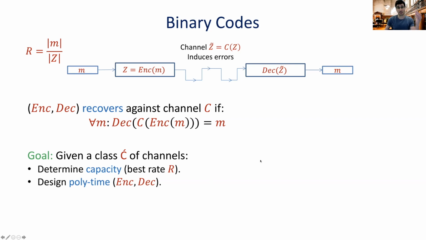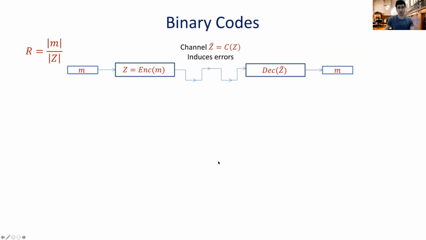And the second question is, can we have efficient encoding and decoding? For us, efficient will mean polytime. So we ask ourselves, do we have polynomial time encoding and decoding algorithms that are good against this class of channels? But you might ask for something even more restrictive, like linear time, etc. Okay. So these are perhaps the most important questions.